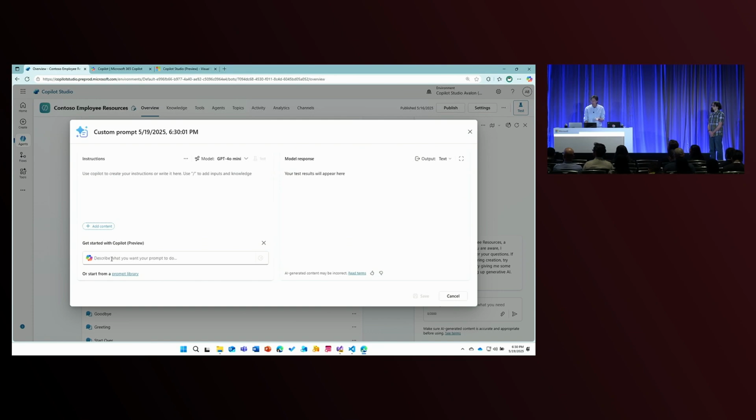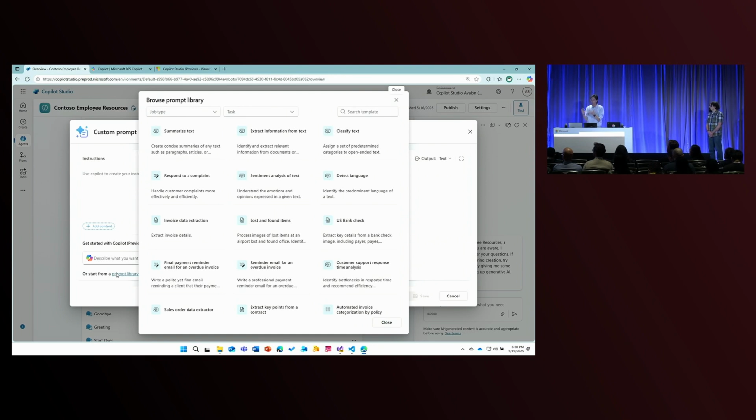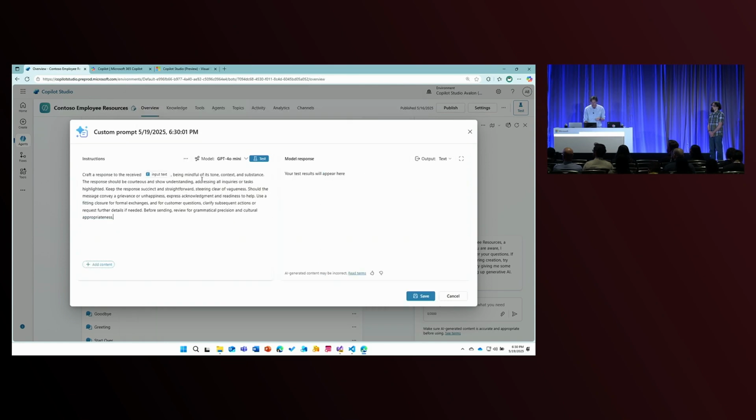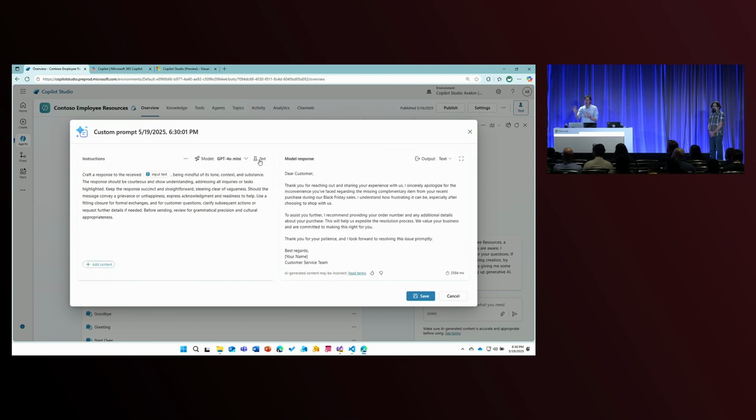Now, I could describe a type of prompt that I want, or I could simply choose from a prompt library. This is hundreds of different prompts that are pre-built for you, and you can just choose these. So I might say, I want to respond to a particular complaint. You'll notice that it pastes the prompt in there, it provides some input text, and then I can go ahead and test that particular prompt so you can see the outcome of it.